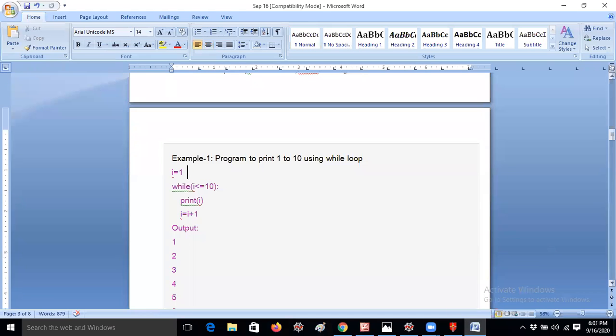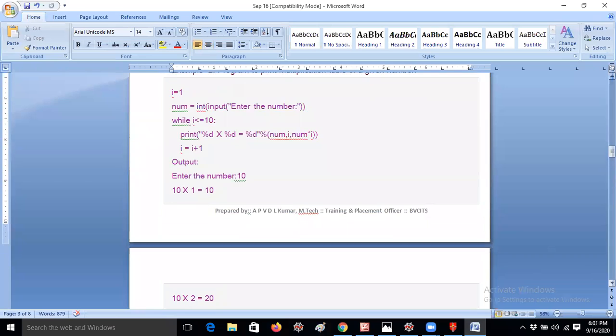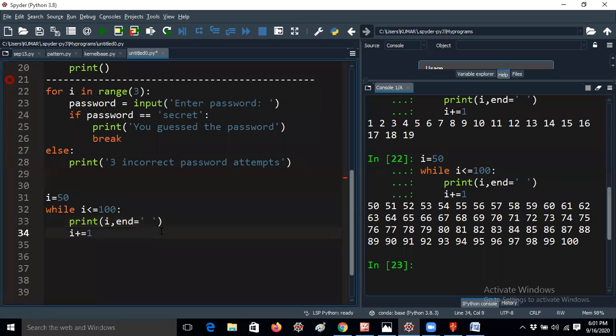So I have already given this in the notes, no problem. So let me move quickly. I have given an example earlier to print the multiplication table of a given number. So now I will copy the code because I don't want to waste time. The earlier example I have practiced for your purpose. One minute, guys, before going to that, I would like to give another question.